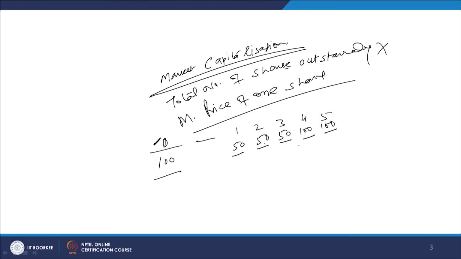Similarly, the next 50 rupees is coming back to us at the end of the second year, 50 rupees at the end of the third year, this at the end of the fourth year, and this 100 at the end of the fifth year. Now we have to sum it up. If you sum it up, this 100 is equal to 100, but this amount will become 350 rupees. But this 350 rupees is the non-discounted value.